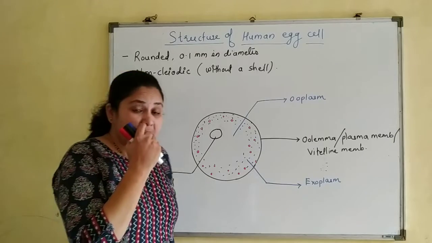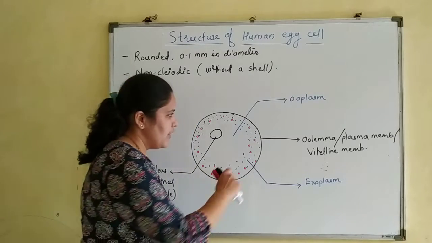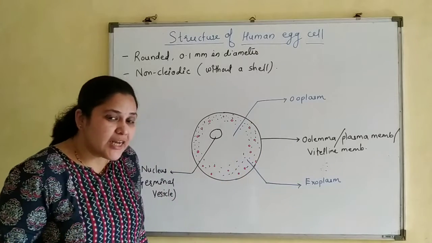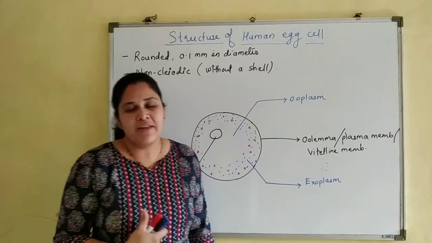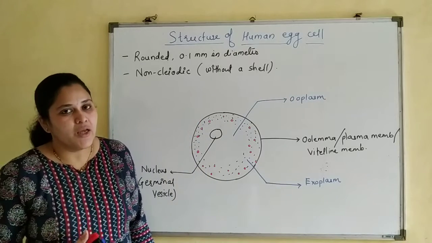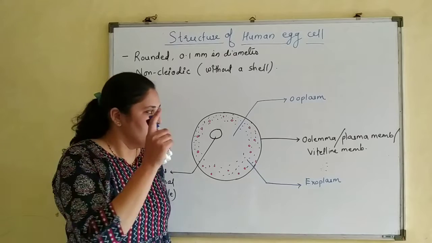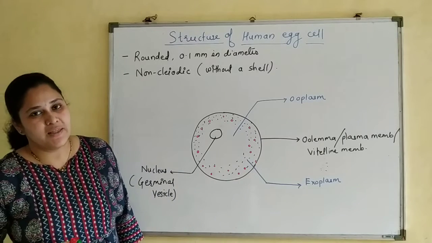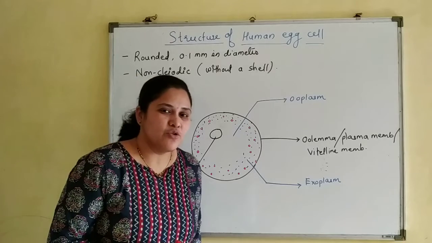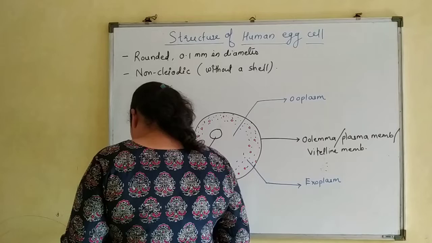Now we have learned that there are so many egg membranes. One we have seen, that is the oolemma. Outside this, there are two more membranes. One is non-living, that is the zona pellucida. Who secretes this layer? Just try to recall. Outside the zona pellucida, there is another layer known as the corona radiata. So we will draw those layers.